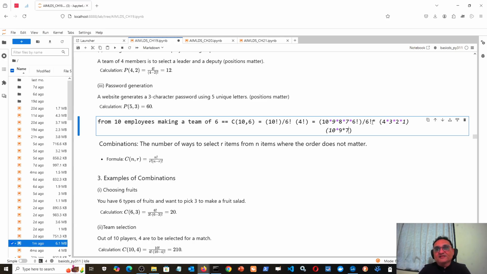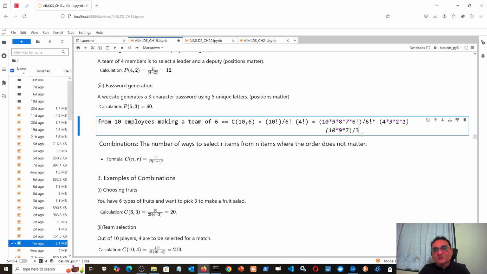6 factorial has been cancelled with 6 factorial in the denominator, correct? So only this much will remain. And of course in the denominator, still something will remain. 4 to the 8 has been cancelled with this 8. So 10, 9 and 7 have remained. 6 factorial is also cancelled with this 6 factorial. But in the denominator, 3 has remained.